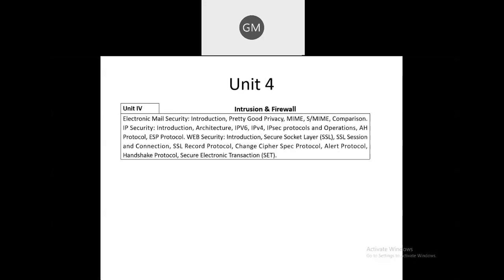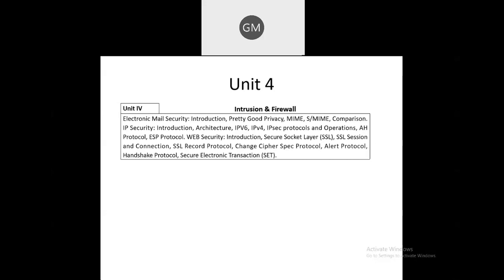Next unit, as I told you, in the fourth unit, you are having the information related to intrusion detection system and firewall. So what is an intrusion detection system? What are the various algorithms which are related to this IDS? So you are having that. You can see here electronic mail security, how electronic mail security is provided. What is meant by electronic mail security? And one that is called PGP, that is the Pretty Good Privacy protocol. And then what is MIME and what is SMIME, and the comparison between both.